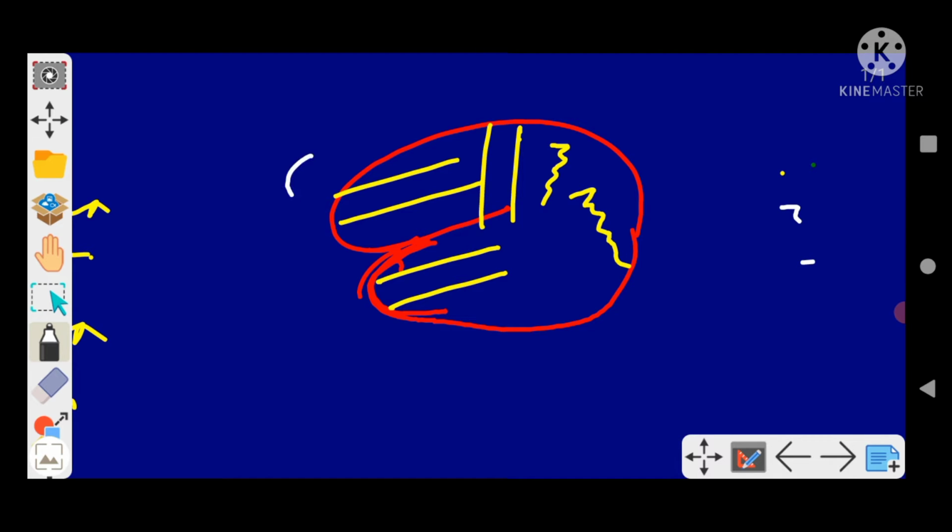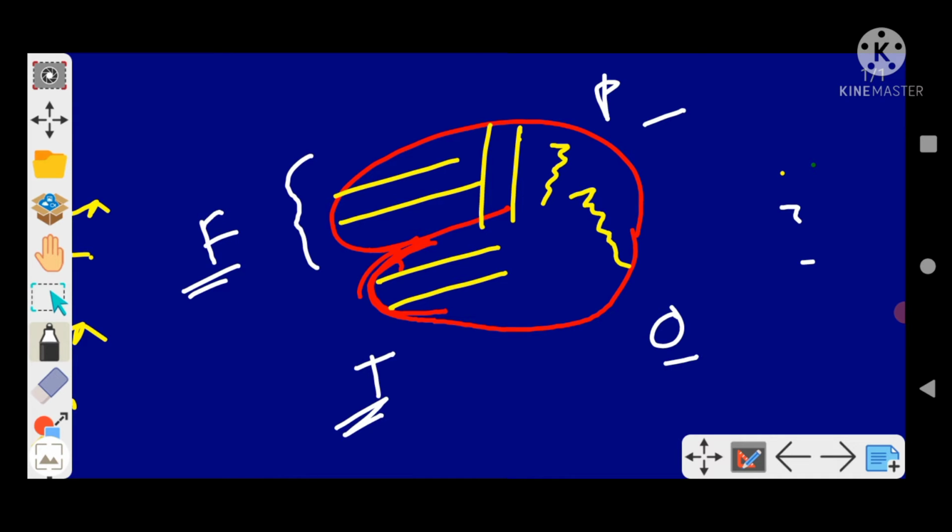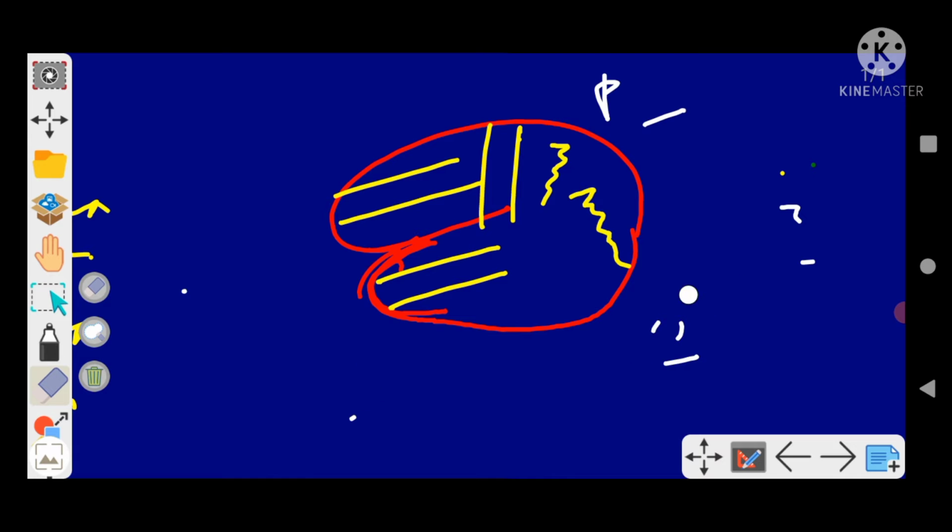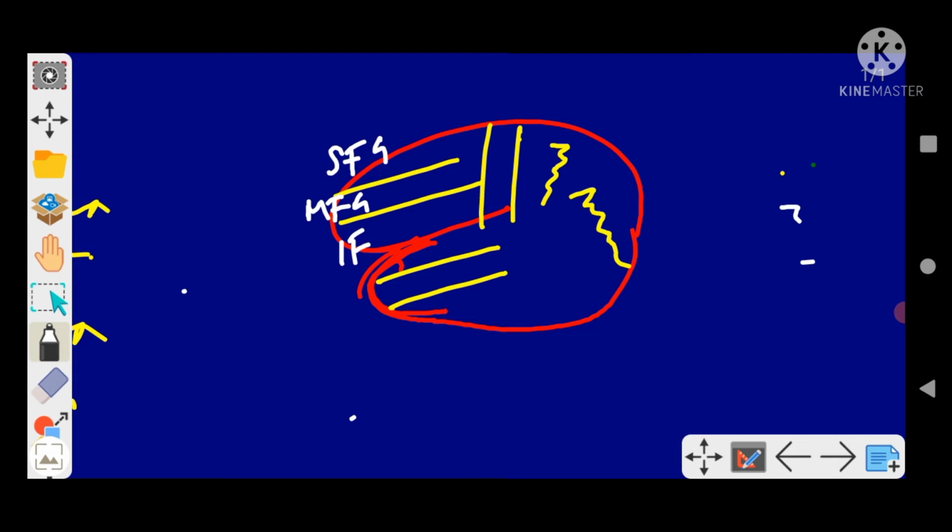So this part is the frontal area, this is your parietal, this is your temporal, and this is your occipital. This we know. I have to rub this out because we will label here. So the frontal area I divided into three parts. Now we will label it. This is the superior frontal gyrus, this is the middle frontal gyrus, and this is the inferior frontal gyrus. Very important: superior frontal, middle frontal, and inferior frontal gyrus.